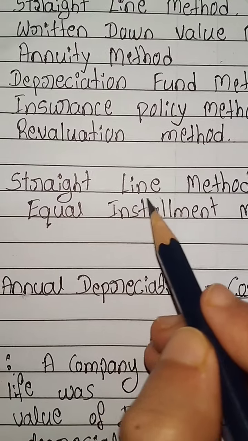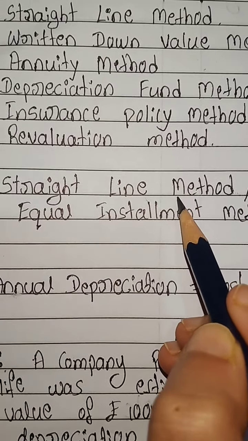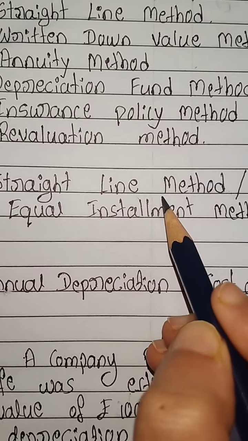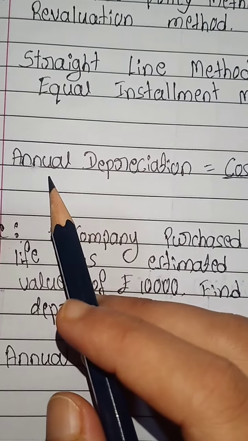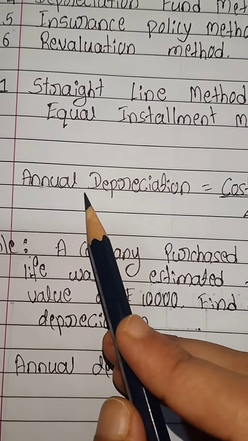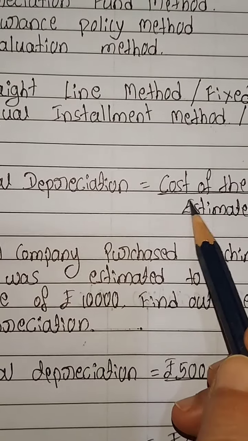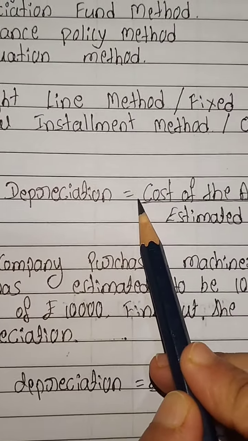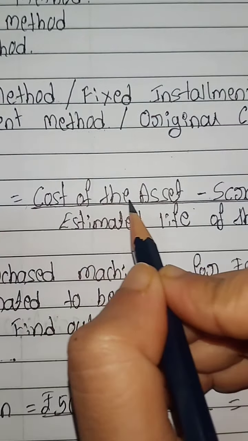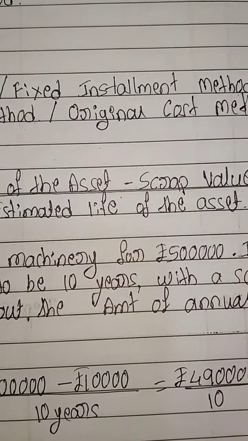Depreciation is calculated at a given percentage on the original cost of the asset every year. Annual depreciation equals the cost of asset minus scrap value, whole divided by the estimated life of the asset.